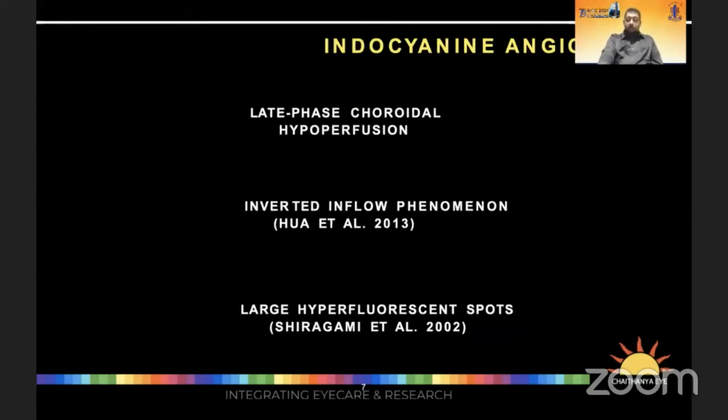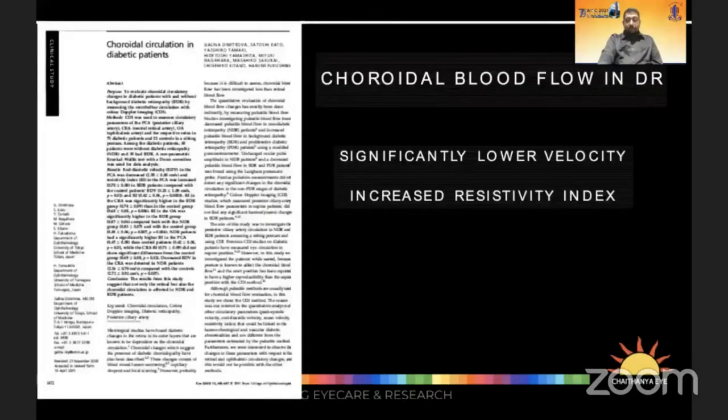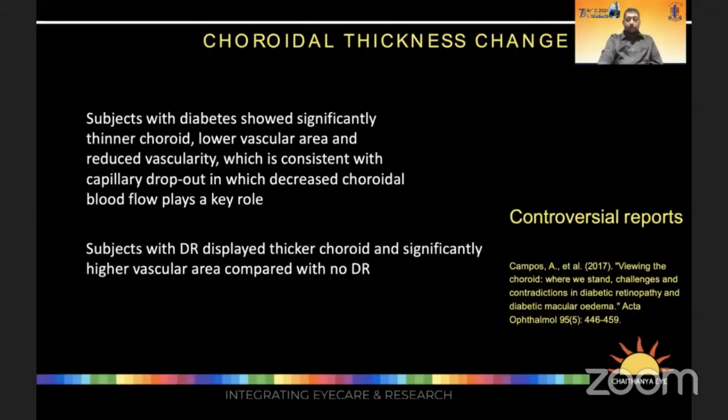So to summarize, indocyanine green angiography shows us evidence of choroidal hypoperfusion in the late phases, the inverted inflow phenomenon, and large hyperfluorescent spots. On the whole, there is a reduction in the choroidal blood flow, which is of lower velocity, and there is increased resistance in the choroidal circulation.